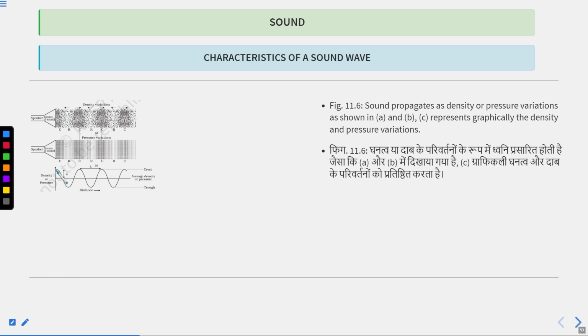And if this is one cycle, then how many times this diagram is followed is called the frequency of the sound wave. The distance between the average pressure and the crest is called amplitude. Sound wave is propagating in this forward direction. Clear, class?